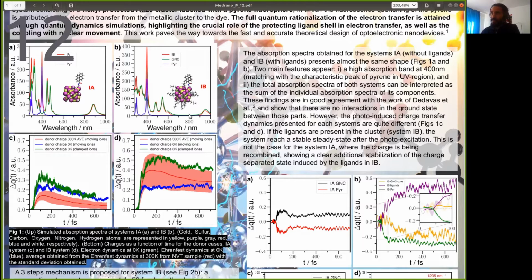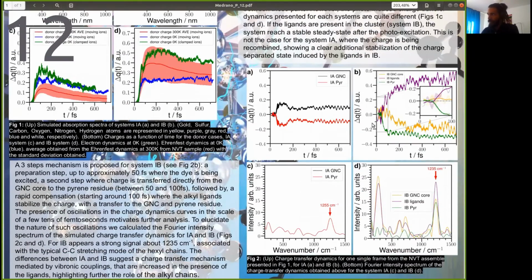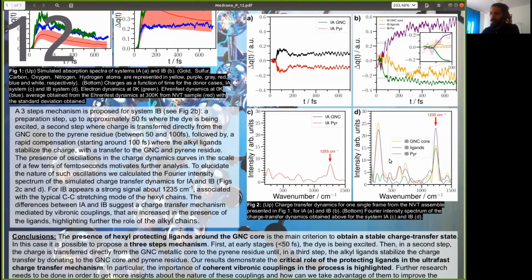fluorophore. We focus on the role of the ligand in the charge transfer processes, finding that when they are present, we can reach a stable steady state in the charge transfer processes, which is not the case when we don't have the ligands present. We also propose a three-step mechanism and shed light into the electron and nuclear movement coupling.